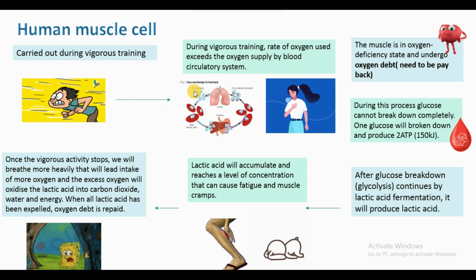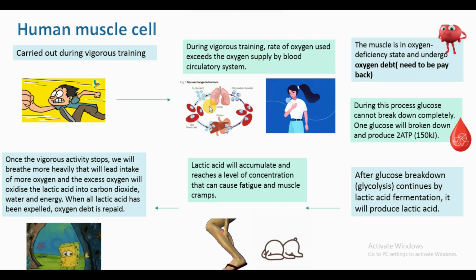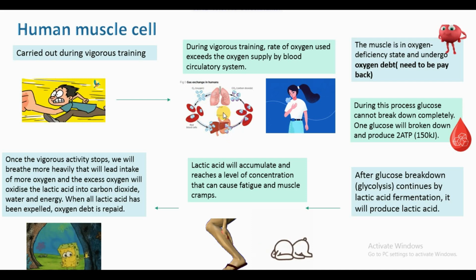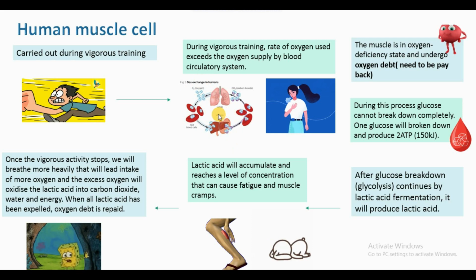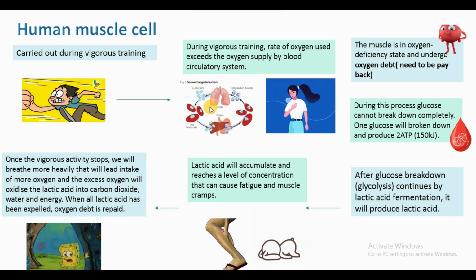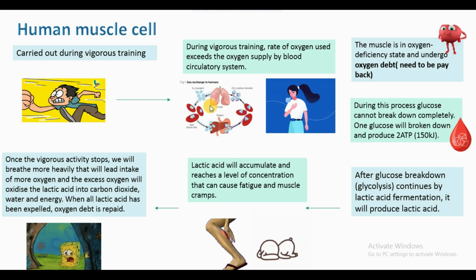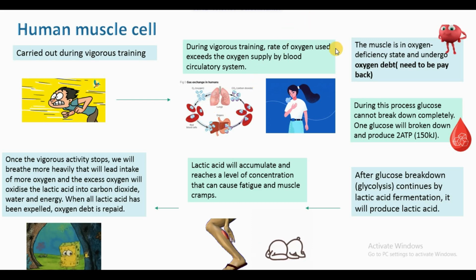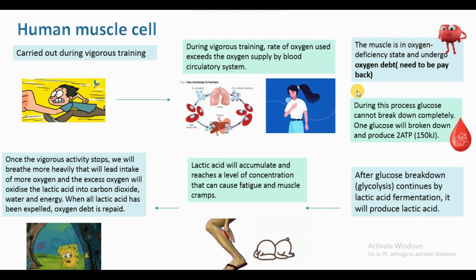It needs to be absorbed first in the red blood cells, and only then will it be brought to your organs. So this process actually takes quite a long time. So what happens? The muscle is in an oxygen deficiency state and undergoes oxygen debt.